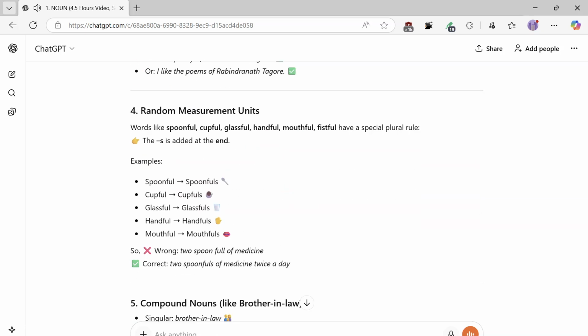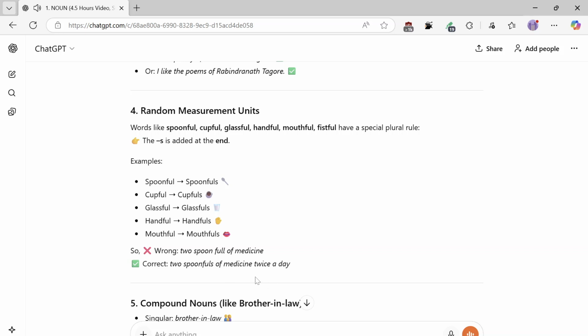Number 4, random measurement units. Words like spoonful, cupful, glassful, handful, mouthful, fistful have a special plural rule. The s is added at the end. Examples: spoonful, spoonfuls; cupful, cupfuls; glassful, glassfuls; handful, handfuls; mouthful, mouthfuls. So wrong: two spoonful of medicine. Correct: two spoonfuls of medicine twice a day.